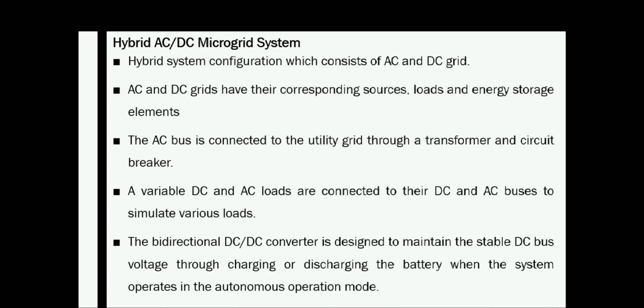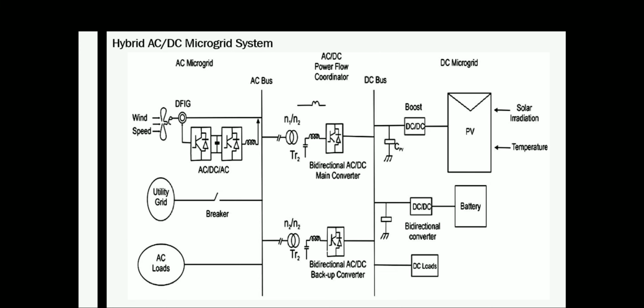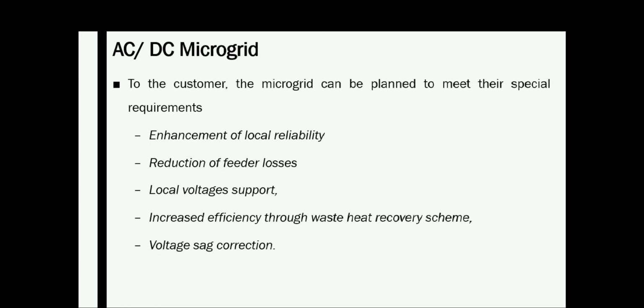So this is the schematic of an AC DC hybrid microgrid system. So this actually ensures special requirements like enhancement of local reliability, reduction of feeder losses. It gives local voltage support, increased efficiency through waste heat recovery scheme, and corrects the voltage sag, etc.